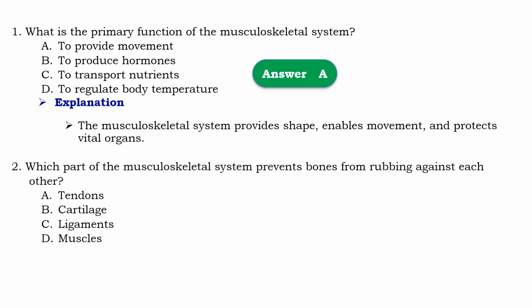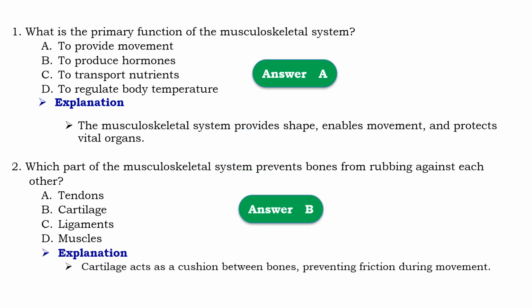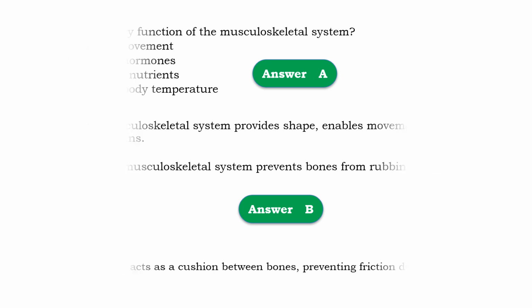Question number 2. Which part of musculoskeletal system prevents bones from rubbing against each other? የመስኩሎስኬሌታል ስርዓት ውስጥ ሆኖ አጥንቶች እንዳይጋጩ የሚከላከል የትኛው ነው ይላል። So that should be B, cartilage. Means that cartilage acts as a cushion between bones, preventing friction during movement.